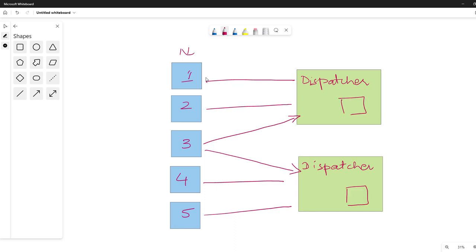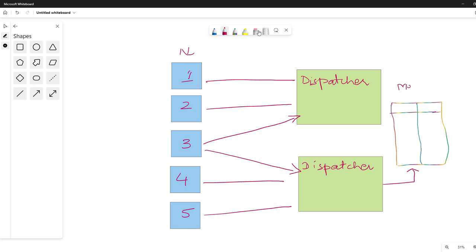Now there is another problem. For example, if we have a table within the dispatcher, and if this dispatcher goes down, all this information will be lost. So it is important that the subscription table should not be within the dispatcher, but outside it. So we have a dispatcher table outside, and we do not need the dispatcher table here, and both dispatchers have access to this. So this is an in-memory data store.